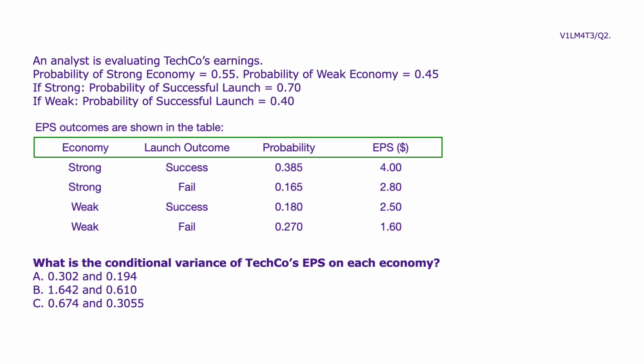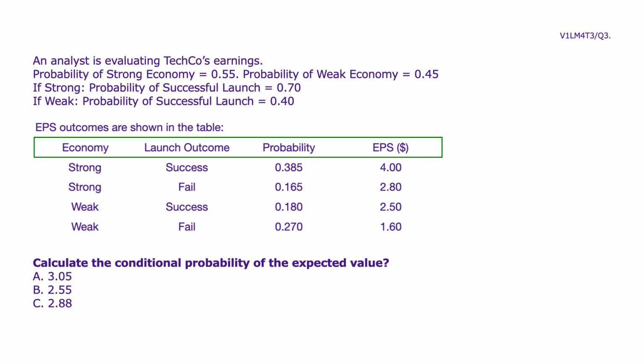What is the conditional variance of TechCo's EPS on each economy? A, 0.302 and 0.194. B, 1.642 and 0.610. C, 0.674 and 0.3055.